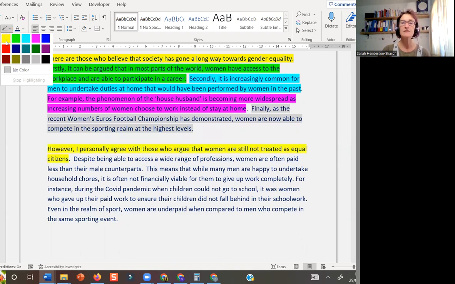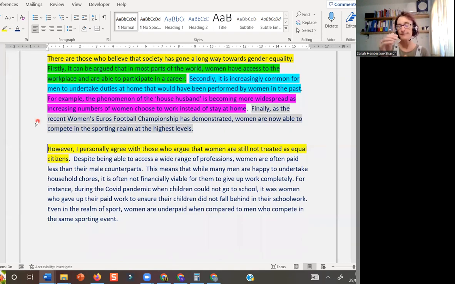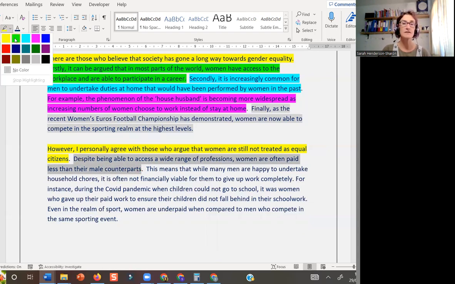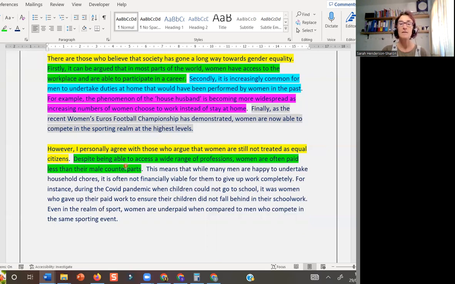First of all, same as in the first paragraph, we've got our topic sentence combined with my opinion. Then it starts to get a little bit different because in the second sentence, I basically give more information as to why I agree with the fact that women are not treated as equal citizens. So this is one specific point that I am now explaining.